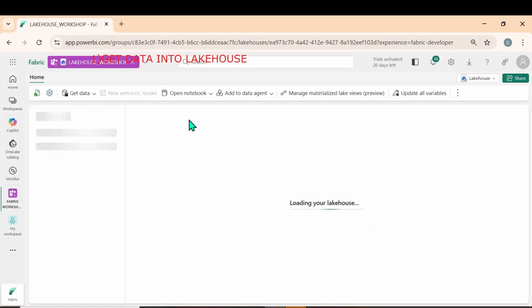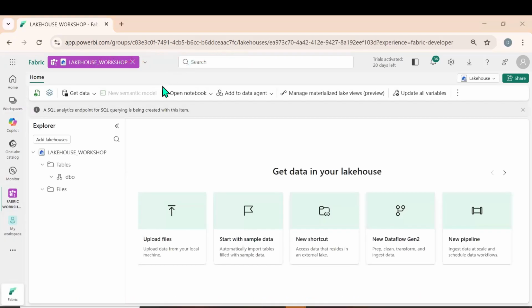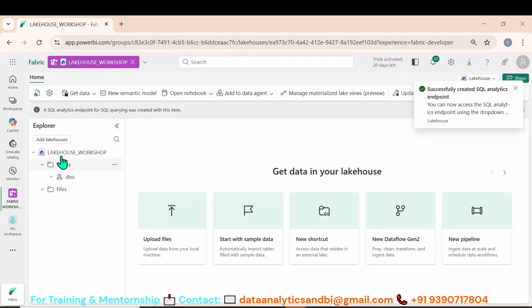Okay, we created the first Lakehouse. What is the next thing? Okay, this is the view of the Lakehouse. What is the next thing? Get the data into Lakehouse. So we have Lakehouse Workshop, the name of the Lakehouse. Under that we have tables, database object, DBO, and the files.